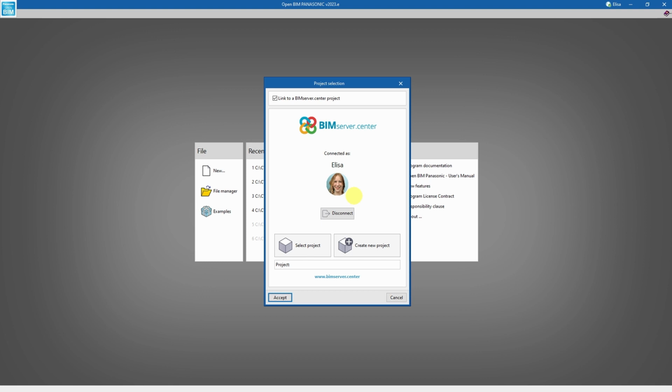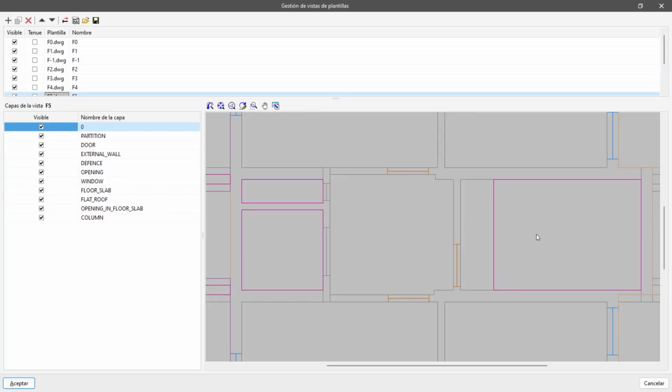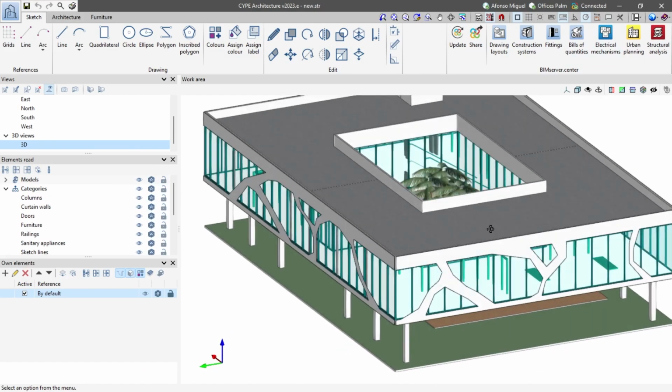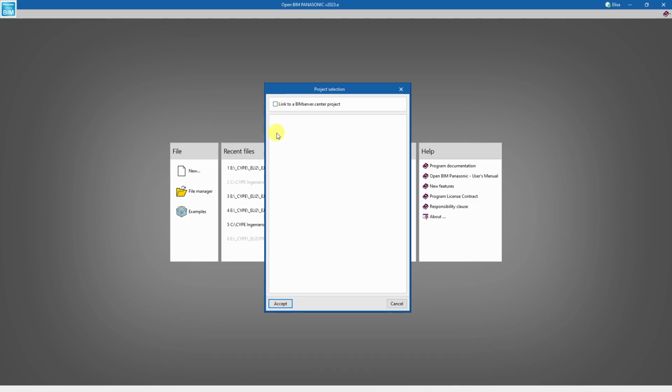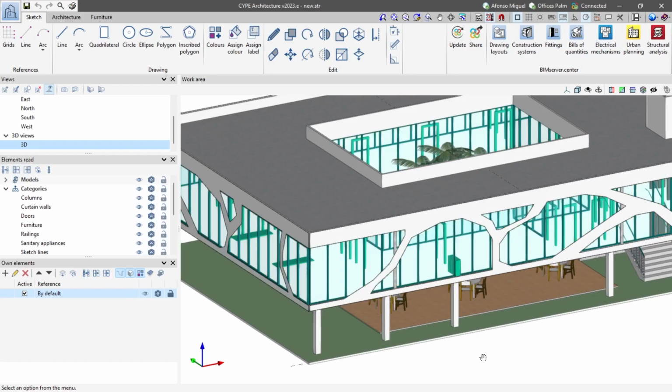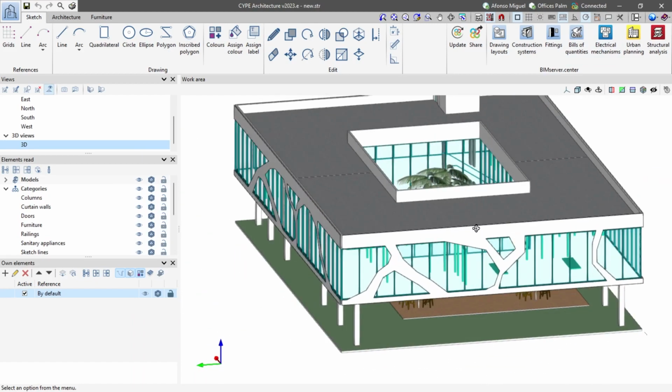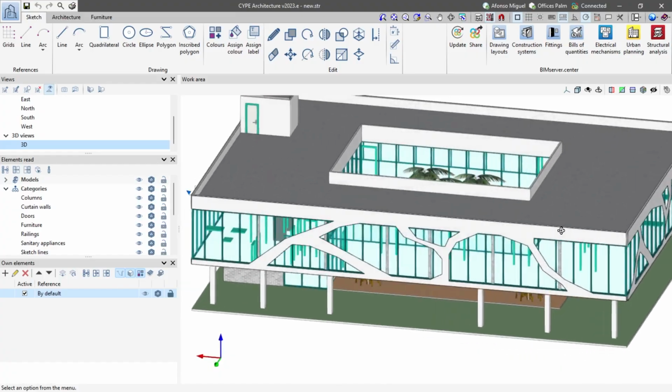Depending on how the architectural project has been carried out, there are two possible scenarios: either that the architectural project is simply in CAD, or that it is modelled in BIM. For projects with CAD drawings, we uncheck the BIM project box. If, on the other hand, it has been carried out with a BIM modeler, we leave the BIM project box checked. If one of the site modelers is used, the BIM project will already be created on the platform, and the project would only need to be selected.